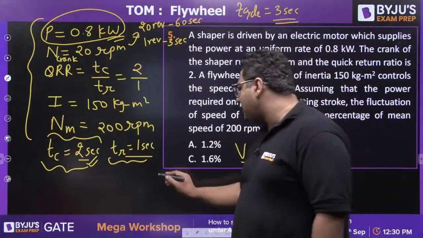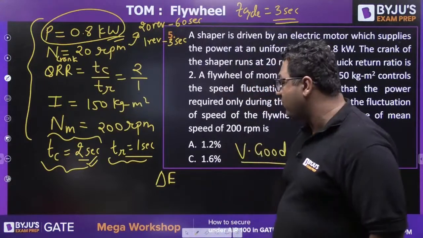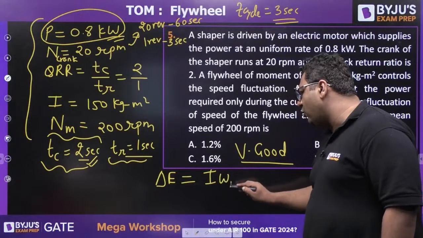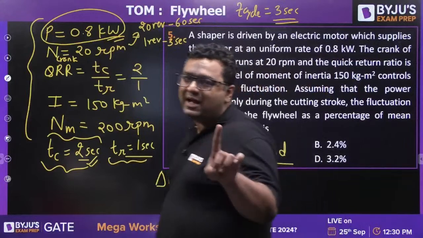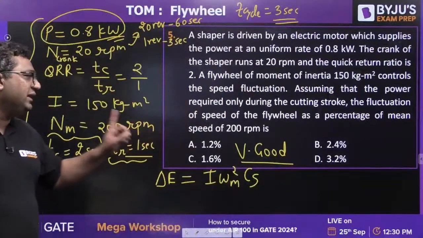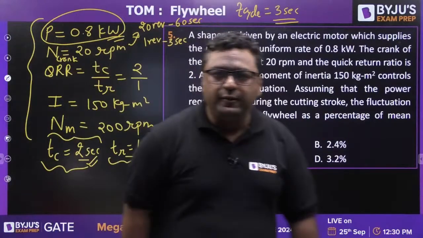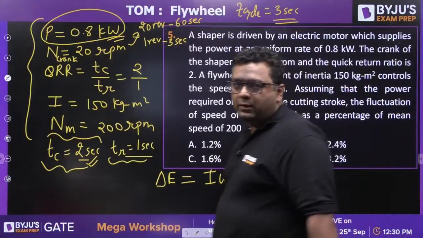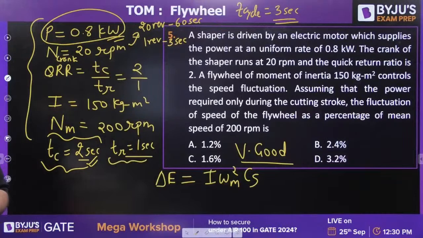So you know that delta E is the fluctuation of energy required from the flywheel. Just try to find that, then equate it to I omega mean square CS. This is a new type of question which has never been asked in the GATE examination. It will give you an idea how to solve such questions. Just solve it. Yes, Kenil.